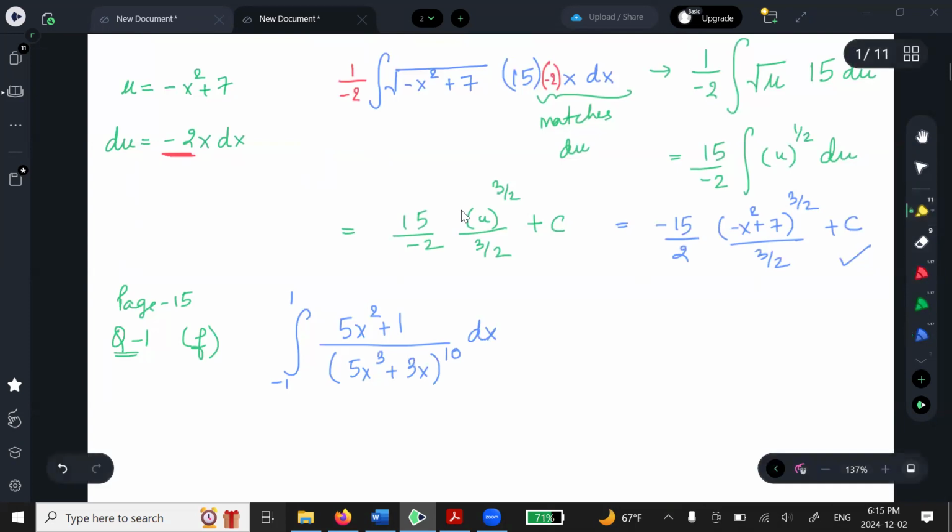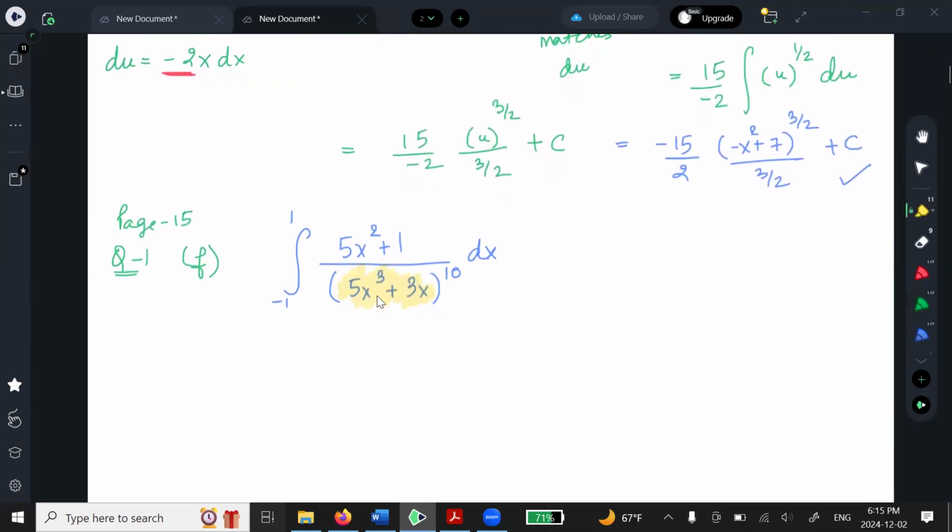Now, there are too many ways to check what is going to be the u, right? It's going to be the one with the higher power, the one that's inside a function, and the one that looks more crazy. So my u is going to be 5x cubed plus 3x. Du is going to be, what is it, 15x squared plus 3.